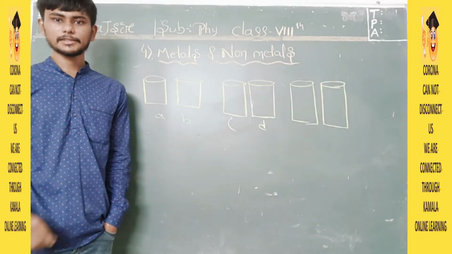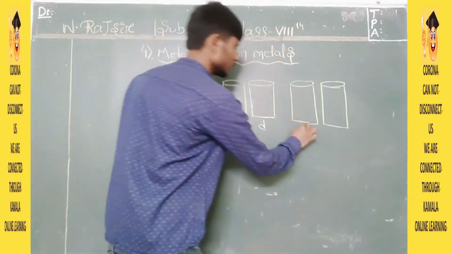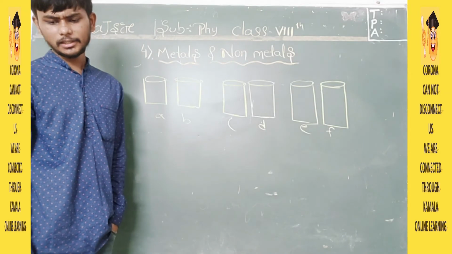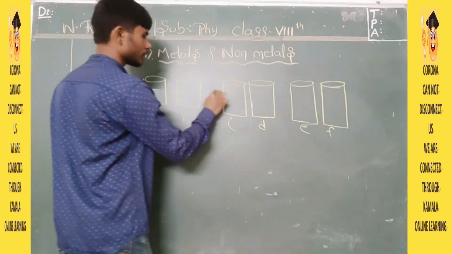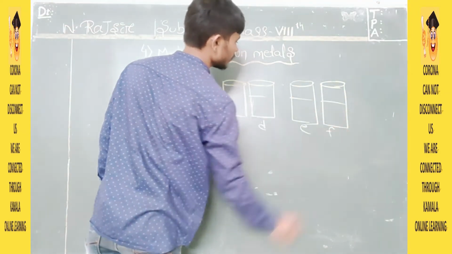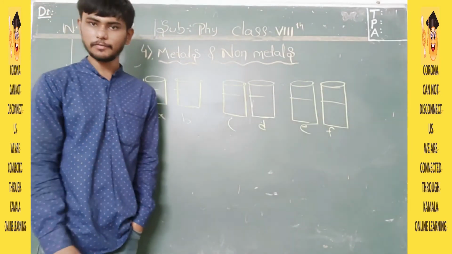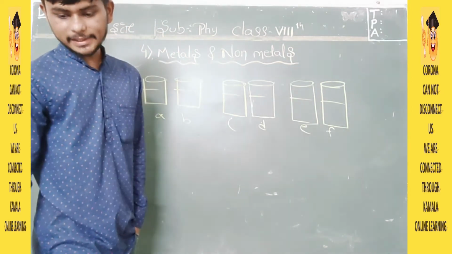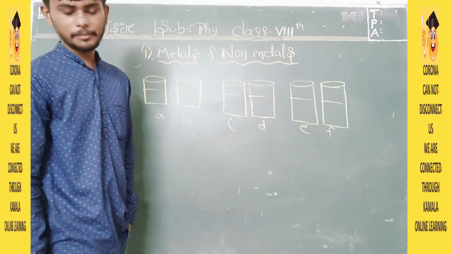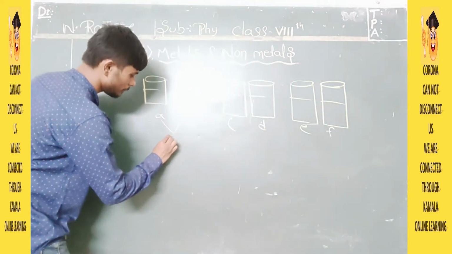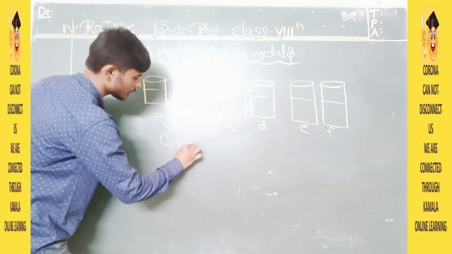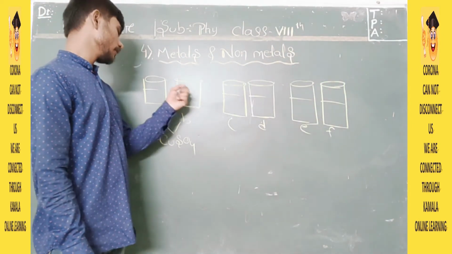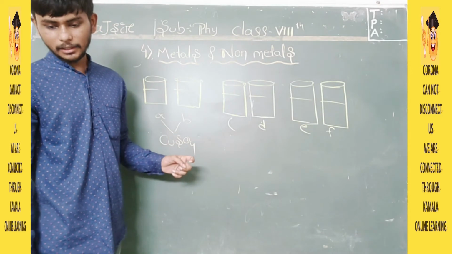We have taken the beakers. This is E and F. According to your book, we will take 50 ml of water everywhere. In every case, the water content is 50 ml. After the 50 ml of water, what will we do? It says a part full of copper sulfate in beakers A and B. You will mix copper sulfate, whose symbol is CuSO4, in A and B.